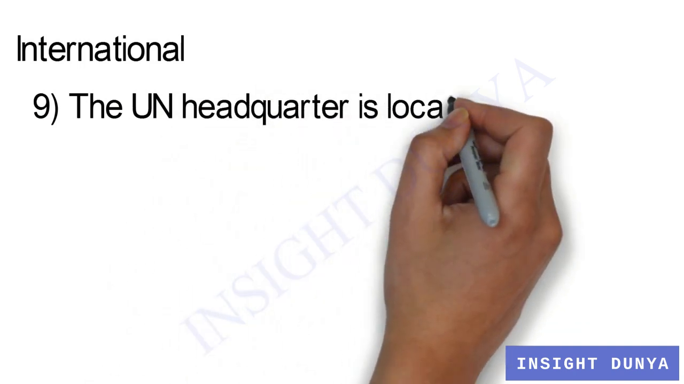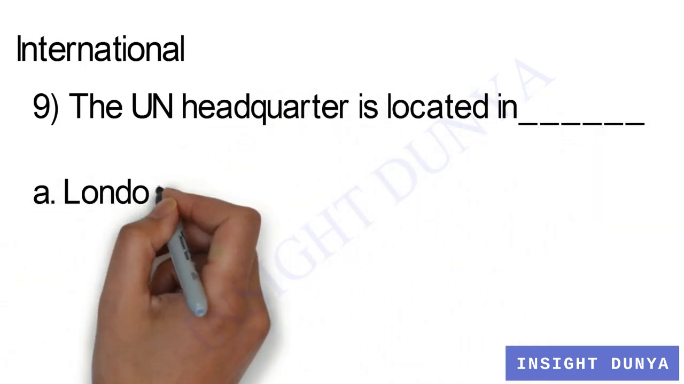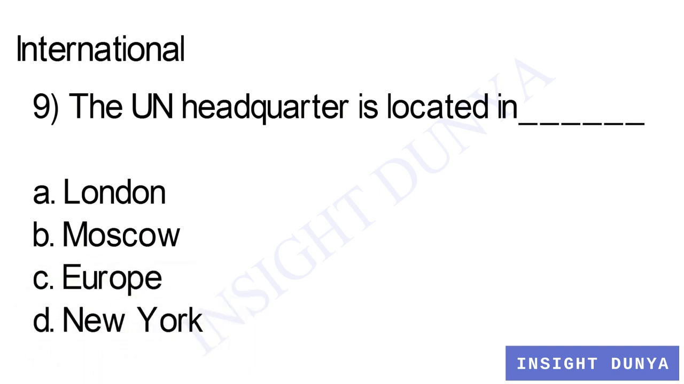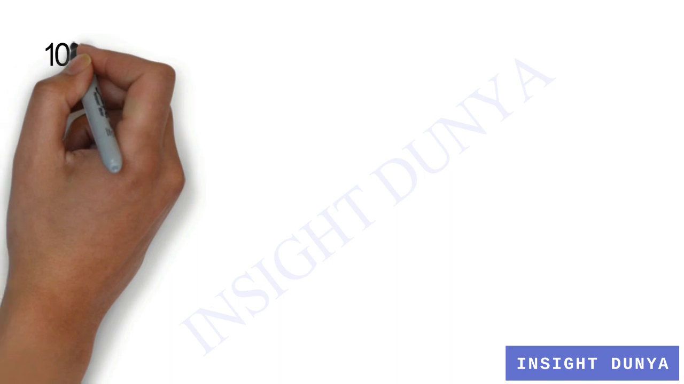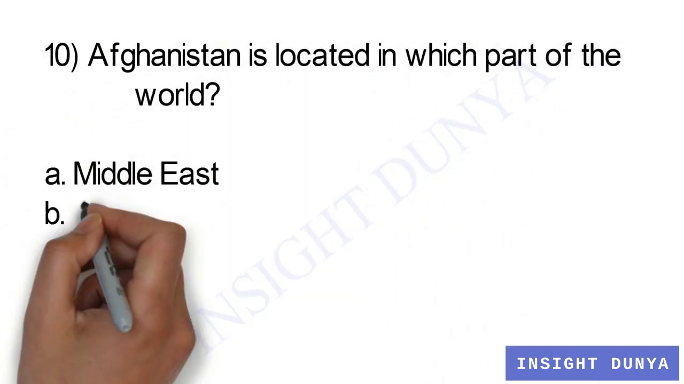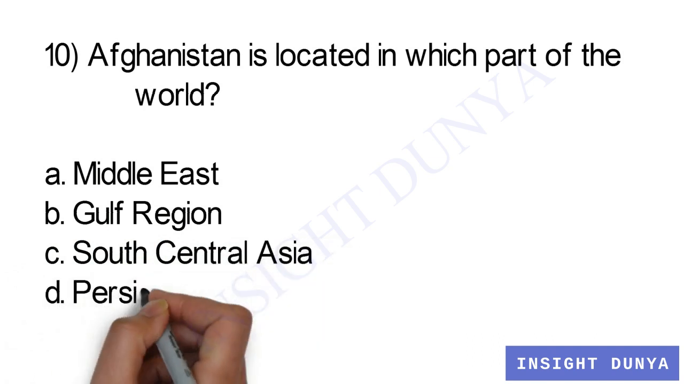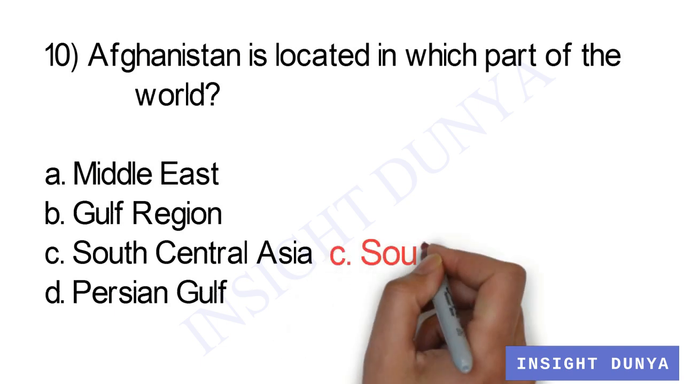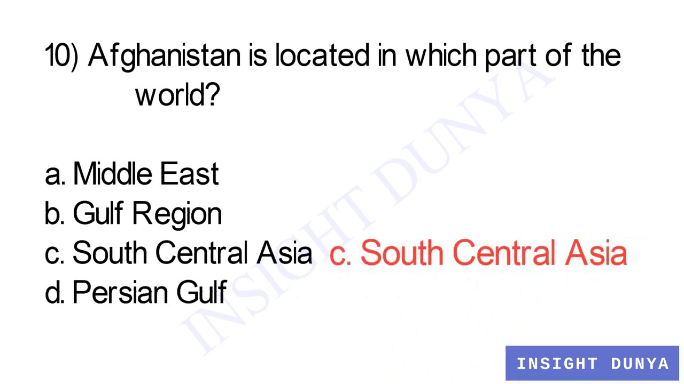The next part is general knowledge about international affairs, and the question is the United Nations headquarters is located in, options are London, Moscow, Europe or New York, and the correct option is D, that is New York. Question number 10. Afghanistan is located in which part of the world? Option number A, Middle East, option B, Gulf region, option C, South Central Asia, option D, Persian Gulf, and the answer is South Central Asia.